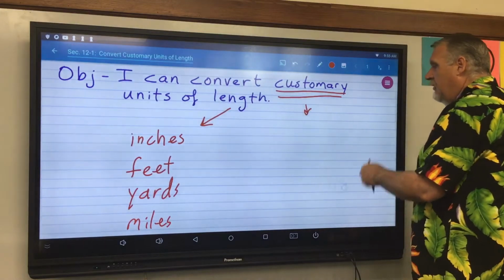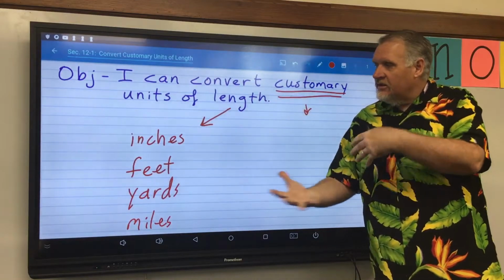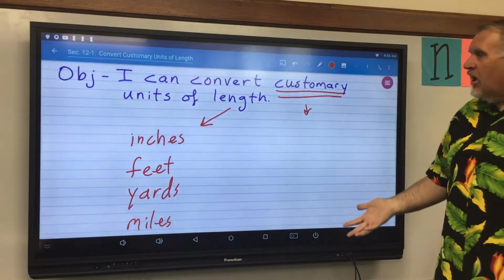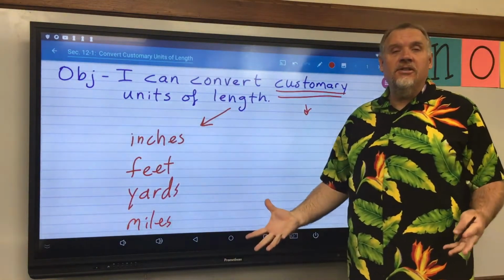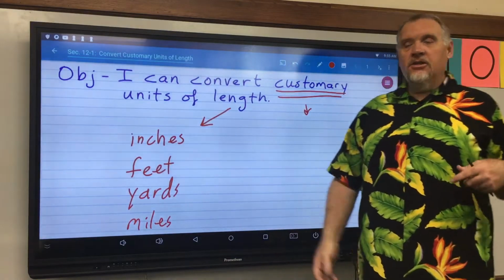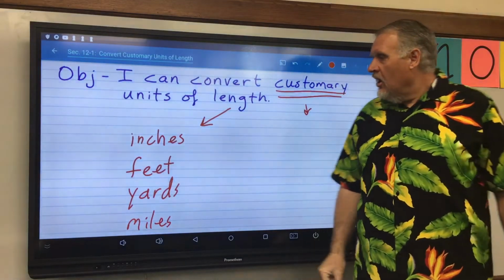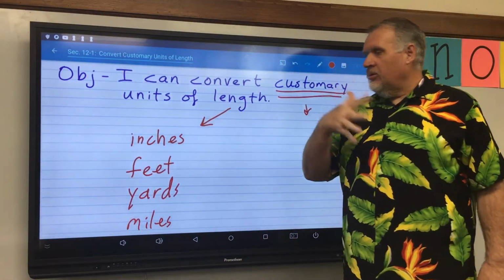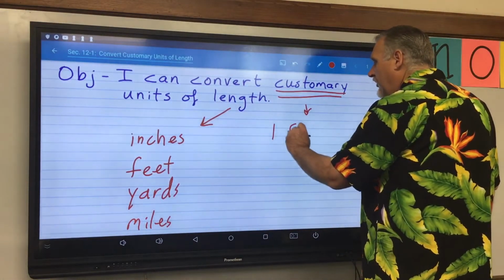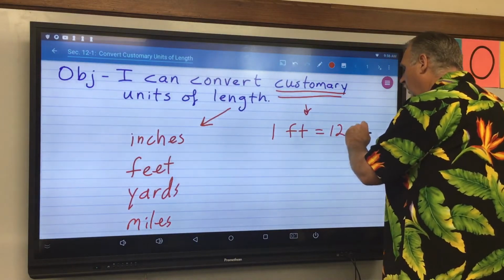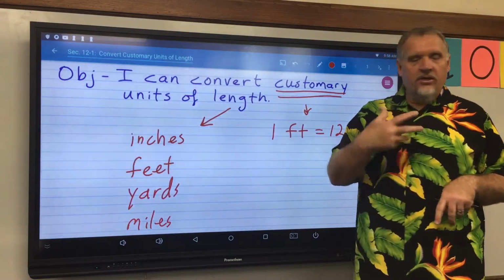And there's a few relationships we want to focus on. How are these distances related? So we start with the smallest unit of measure, and that would be an inch in the customary system. Today's all about the customary system. So the smallest unit of measure is an inch. It's about that long. And we know that there's a relationship between inches and feet. So one of those relationships is 1 foot equals 12 inches.